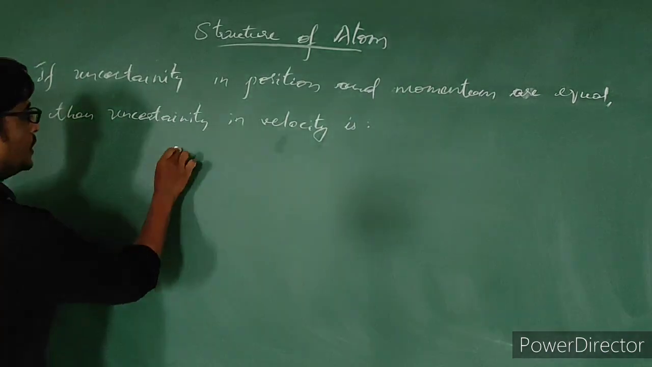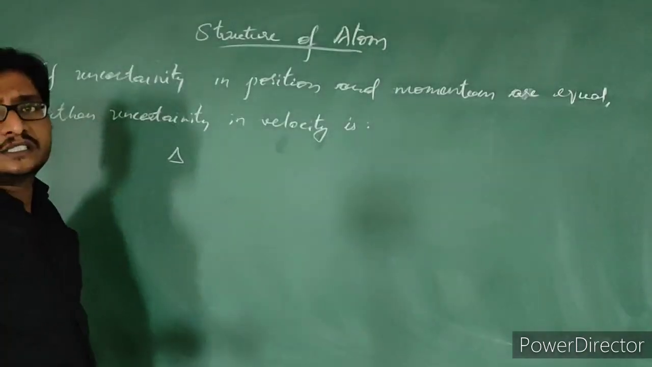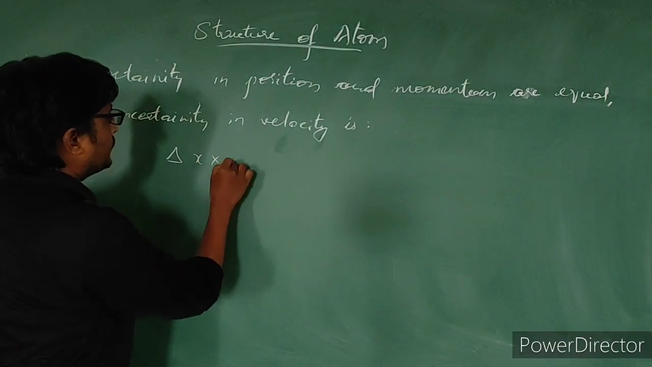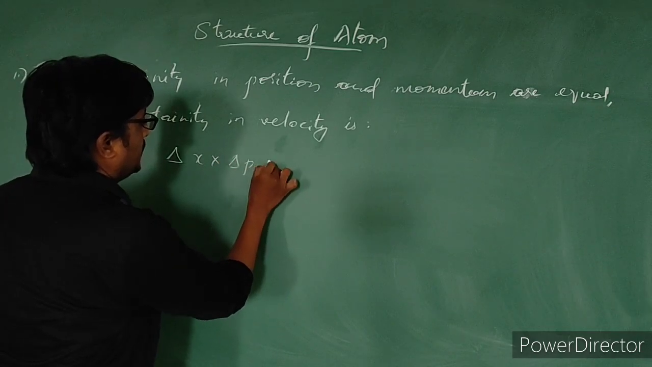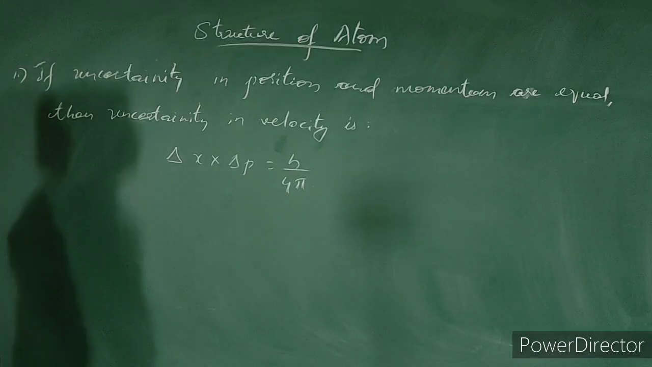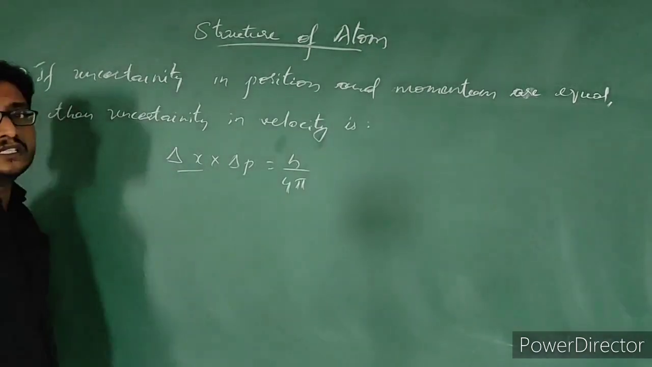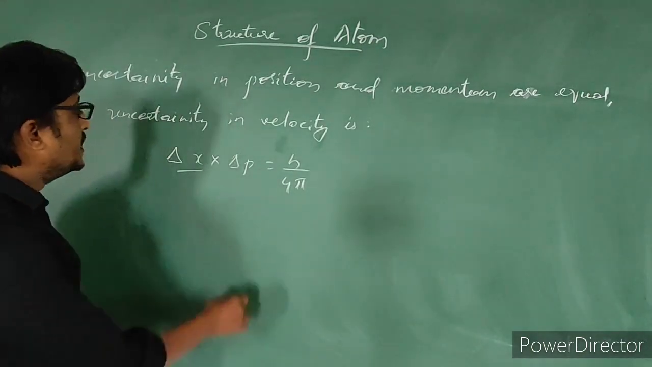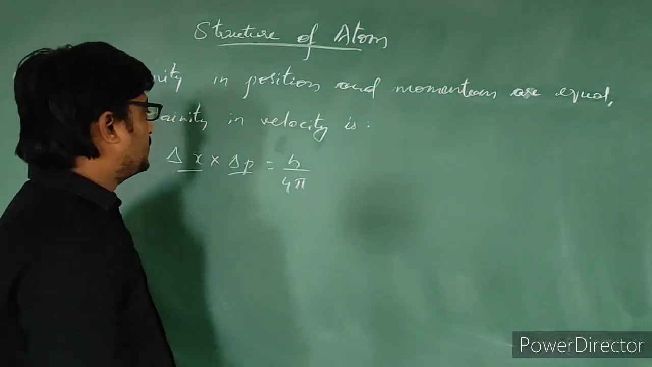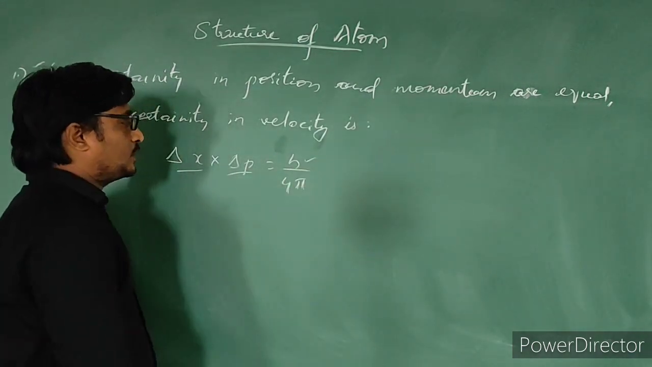What is Heisenberg's uncertainty equation? Del x into del p is equal to h by 4 pi. This is the equation. Del x is nothing but uncertainty in position. Del p is nothing but uncertainty in momentum. Simple thing. H is nothing but Planck's constant.